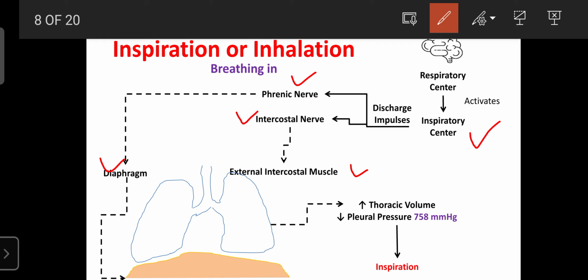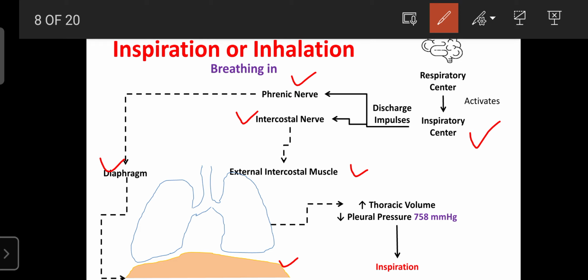The diaphragm is a dome-like structure present below the lungs that separates our abdominal cavity from the thoracic cavity. Between the thoracic cavity and abdominal cavity, one dome-like structure is present, known as the diaphragm. Contraction and relaxation of the diaphragm are helpful for inspiration and expiration. As it contracts, inspiration occurs. As the diaphragm relaxes, expiration or exhalation occurs. That's why the diaphragm plays an important role in inspiration as well as expiration.